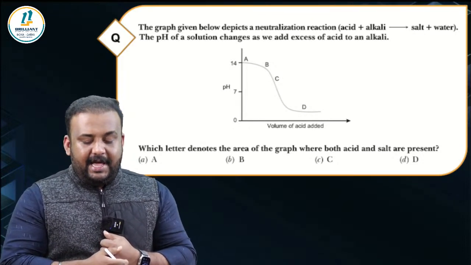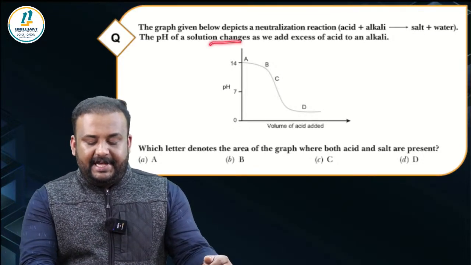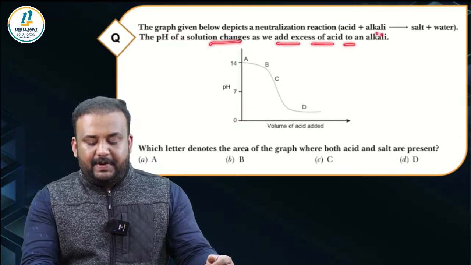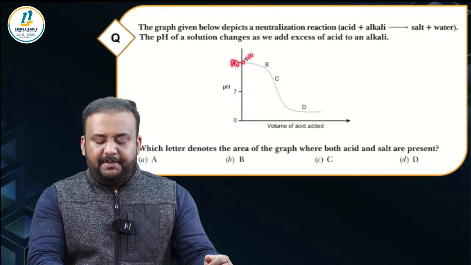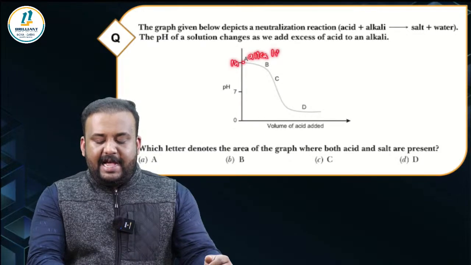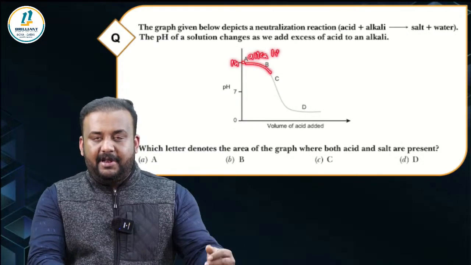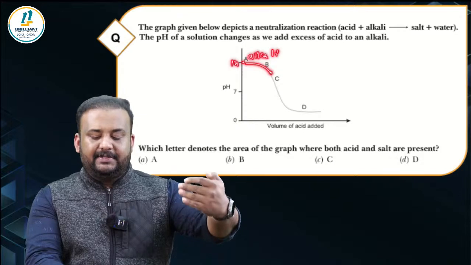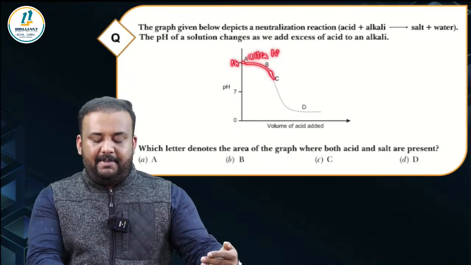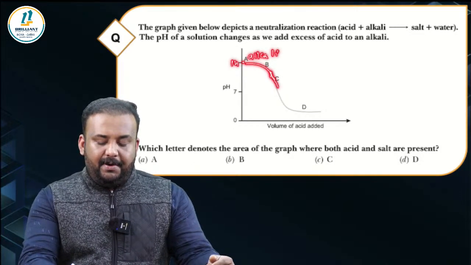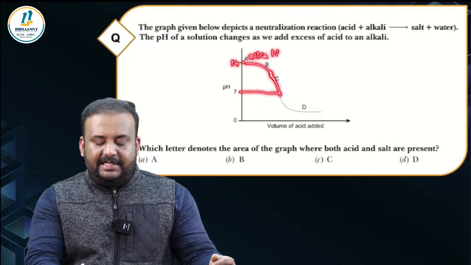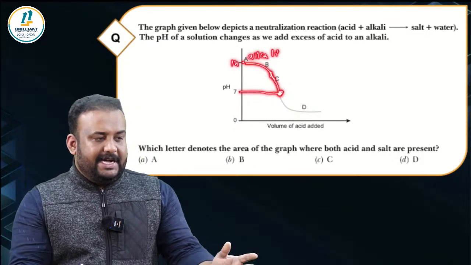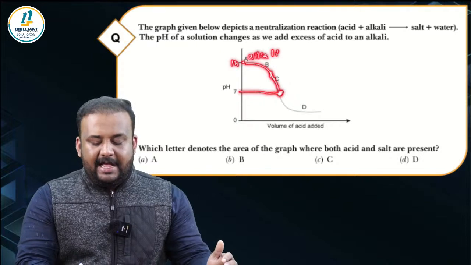So they say the pH of the solution changes as we add excess of acid to an alkali. Initially you can see the graph starts at 14, which means there is an alkali present, and when you keep on adding acid, what will happen? The alkali's OH minus will be cancelled out by the H plus added by the acid. So it keeps on cancelling it out, and at this point you will achieve neutralization, right? Because that's the point where the pH is 7.